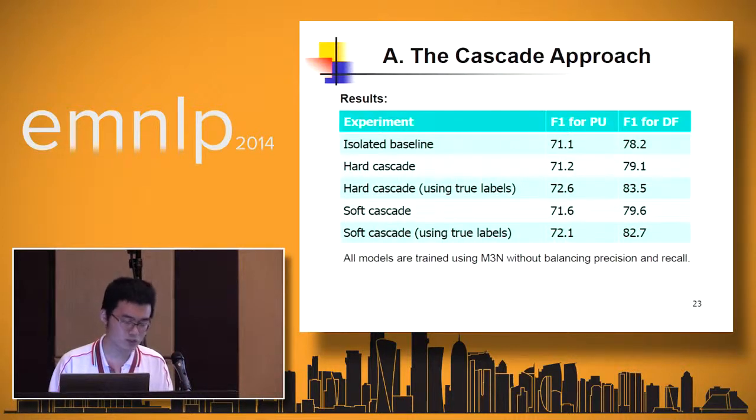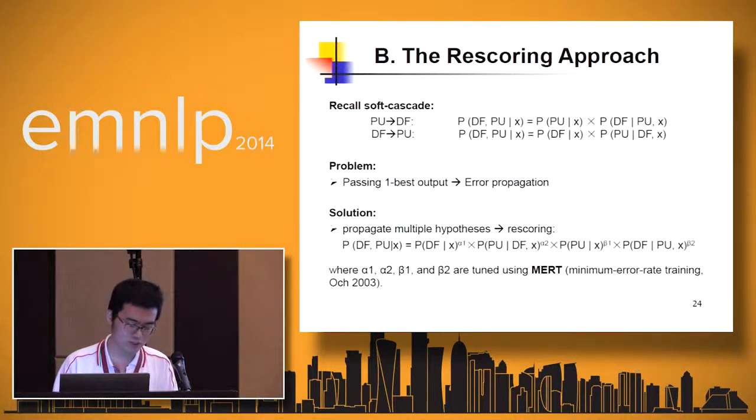It's also called rescoring. In this work, since we have 4 models from the soft cascade approach in both directions, we have made it more general by rescoring all the 4 models instead of just 2 models. And the weights are optimized using MERT, minimum error rate training, on the development set.